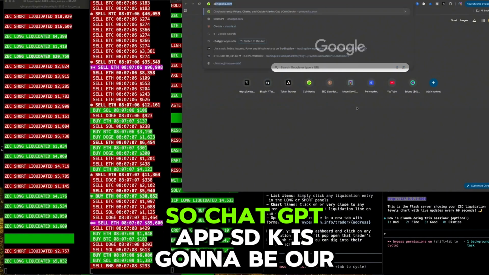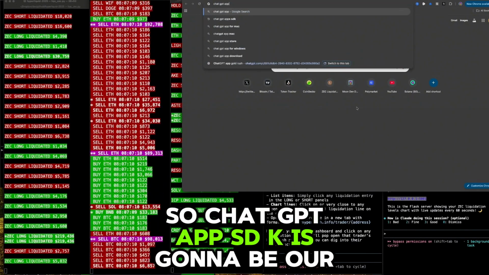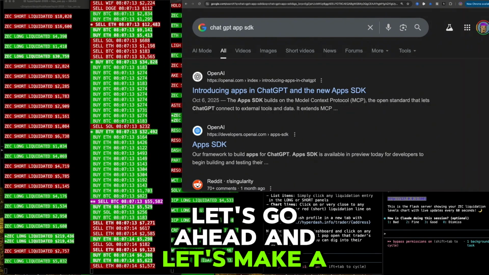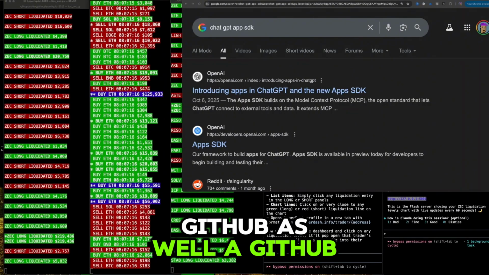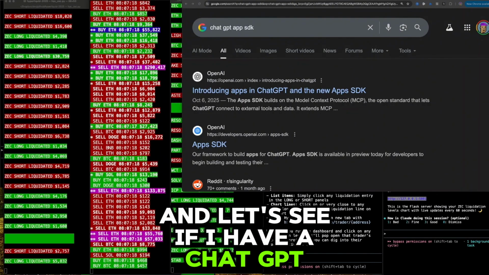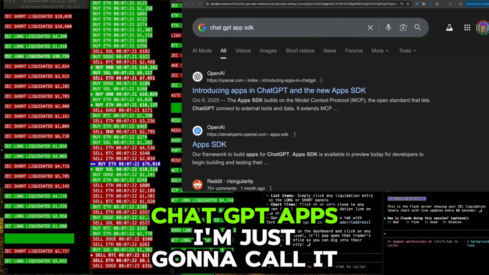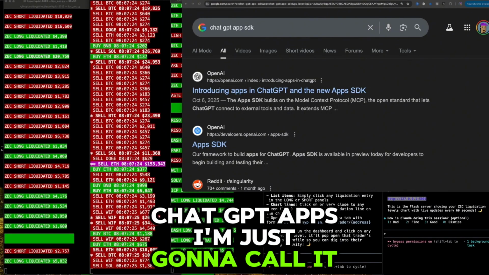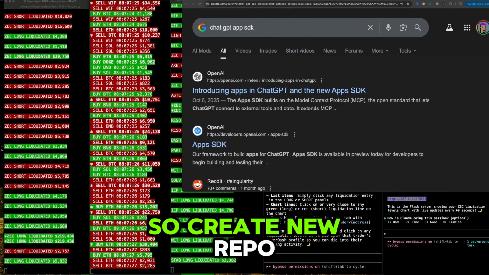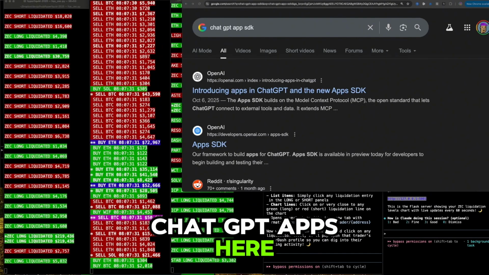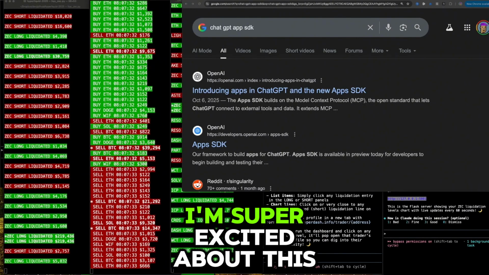But anyways, let's go ahead and just try to start building our first ChatGPT app. So ChatGPT app SDK is going to be our first step. Okay, let's go ahead and let's make a GitHub as well. Say GitHub, and let's see if I have a ChatGPT. I don't think I do. ChatGPT apps. I'm just going to call it ChatGPT apps. So create new repo, and I'm super excited about this ChatGPT apps here. I'm super excited about this, dude.